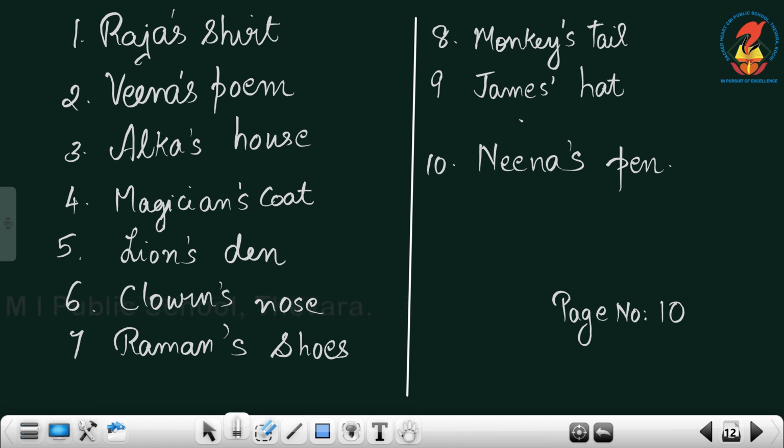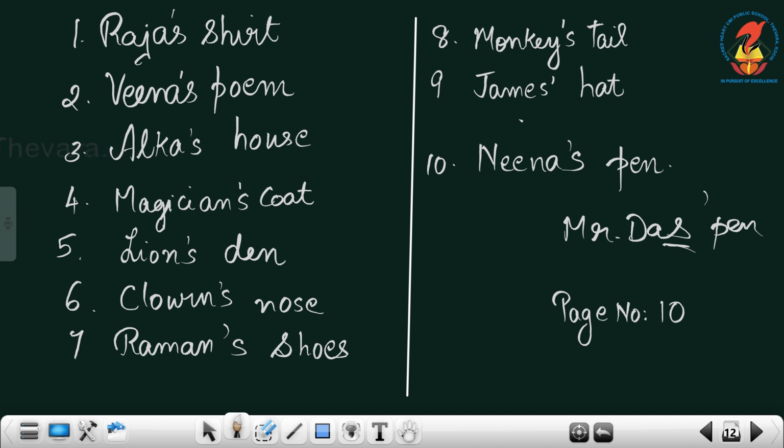The hat of James, James' hat. That's enough. There is no need of adding an apostrophe S and then S again. So James' hat. If it is Mr. Das's hat or Mr. Das's pen, how will you do it? Mr. Das, already ending in S. So Mr. Das apostrophe pen. There is no need of adding Das S. Again S, no need. So if a word is ending in S, just put the apostrophe after that. Is that clear? Then the pen of Nina. Nina apostrophe S pen. Nina's pen.